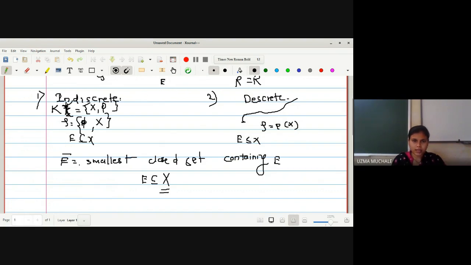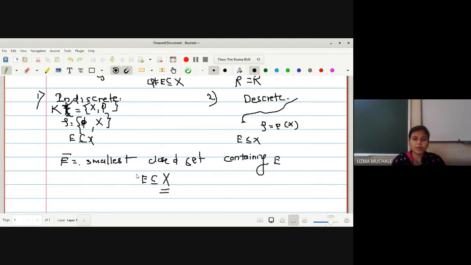We can say here E is a non-empty subset which we have selected from X. Now we can say that X is a closed set which contains E, and it is the smallest one itself because we have only two closed sets.